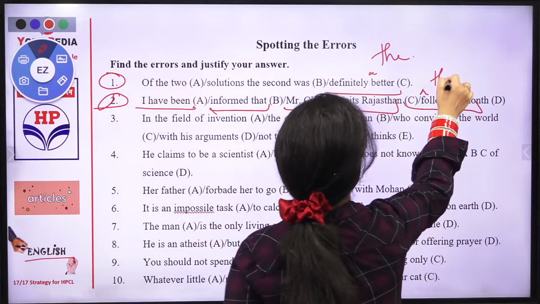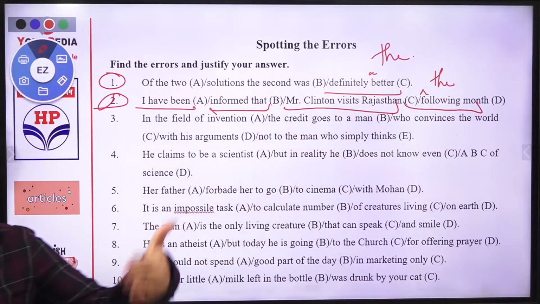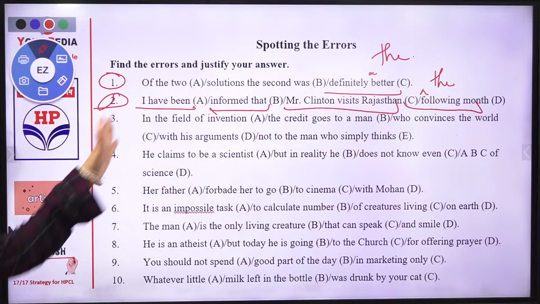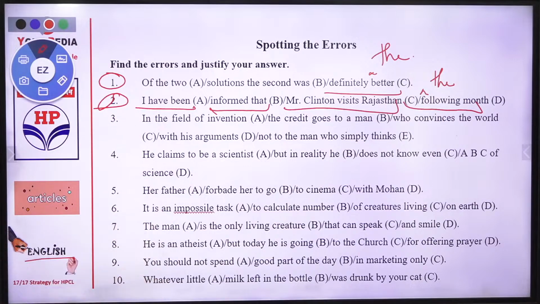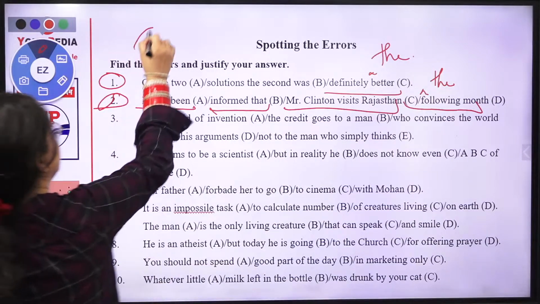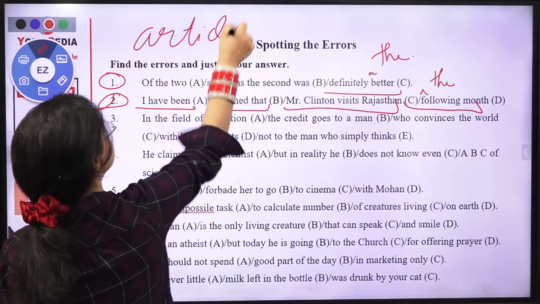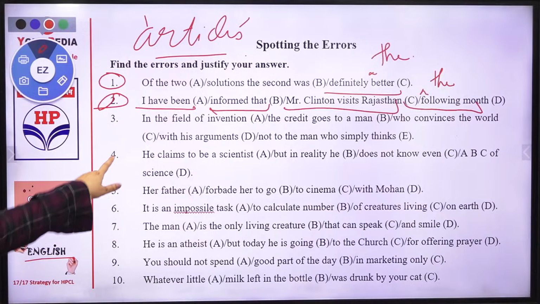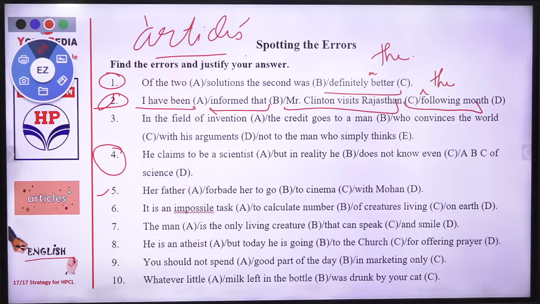It is the following month because it is about the coming month. Okay. See, it is obviously about the tenses is there. तो क्या गलती tenses में तो आ ही नहीं सकती. अभी तो हम articles में गलतियां निकाल रहे हैं. Only on the articles you have to find the mistakes, guys. Okay, go for the fourth one. He claims to be a scientist, but in reality, he does not even know ABC of science.